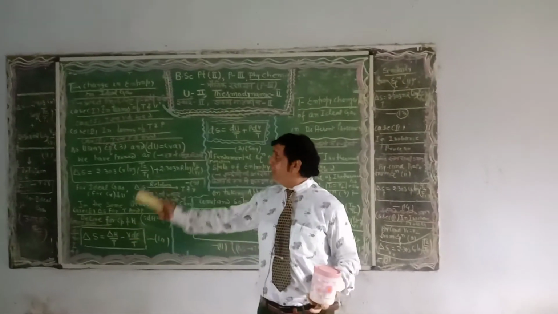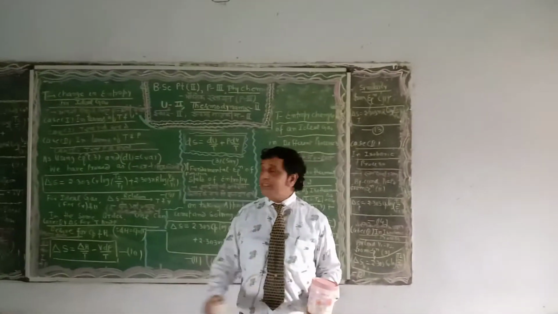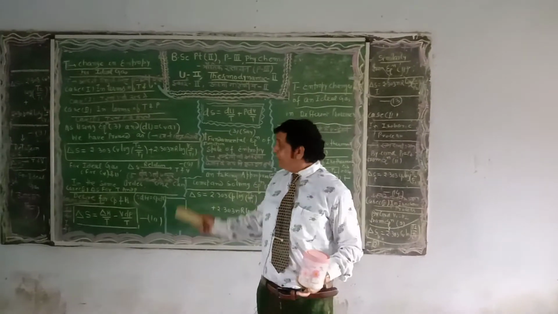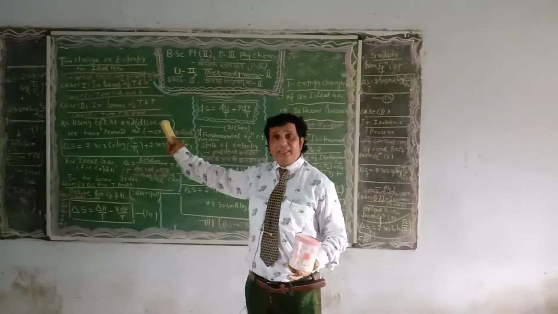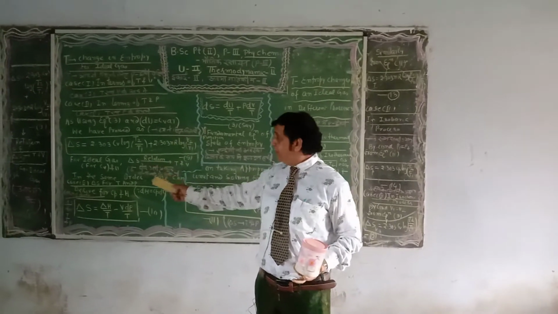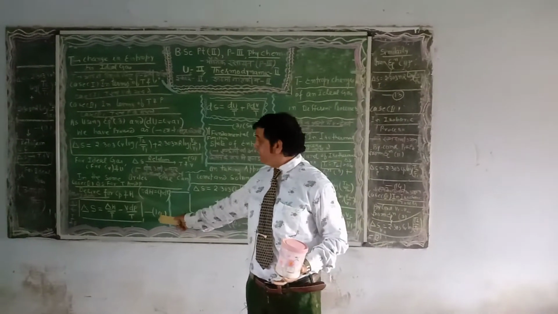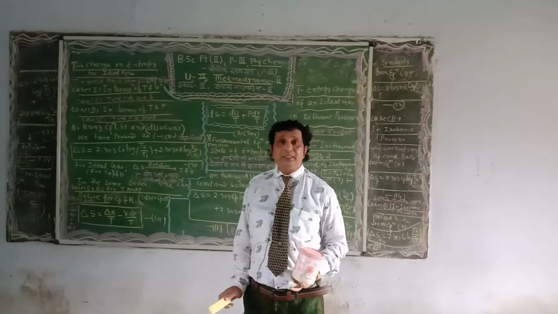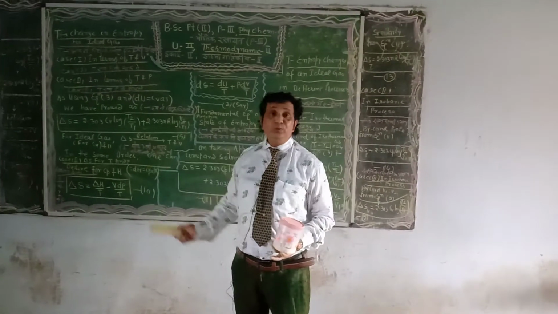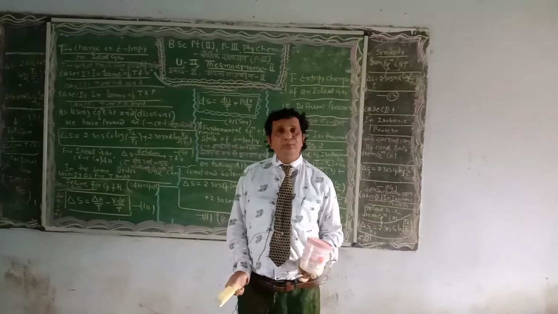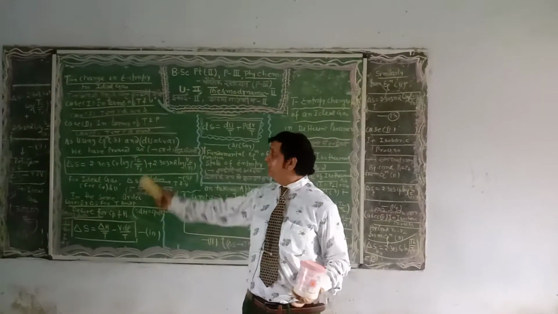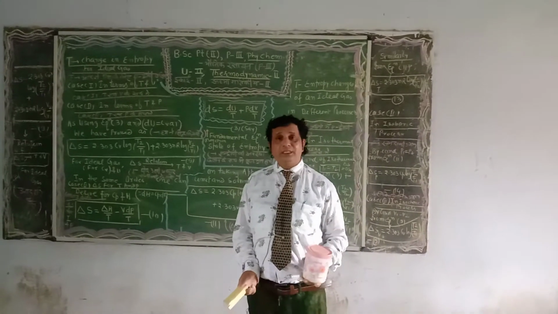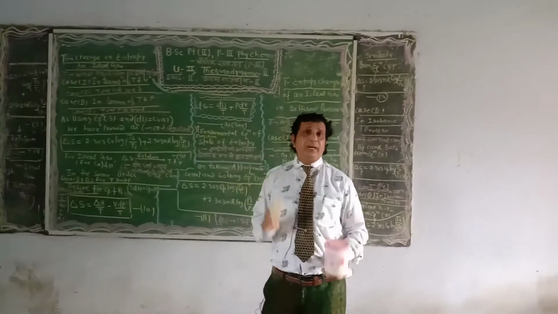In the same sense as we derived equation number 9 by using change in internal energy and heat capacity CV at constant volume, by applying the necessary integral conditions one can derive equation number 10 by using equation number 3 with change in enthalpy and the heat capacity at constant pressure. Dear students, we know that heat capacity at constant volume CV is directly related to change in internal energy. In the same sense, the heat capacity at constant pressure CP is directly related to change in enthalpy.